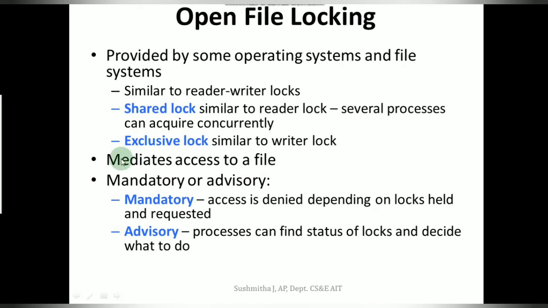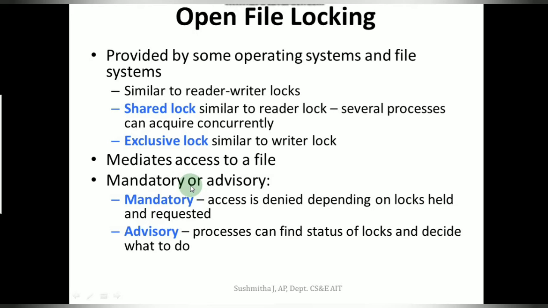To add a little more information about locking, we have a broad classification: mandatory lock and advisory lock. Mandatory locks are the locks that are applied and maintained by the kernel.